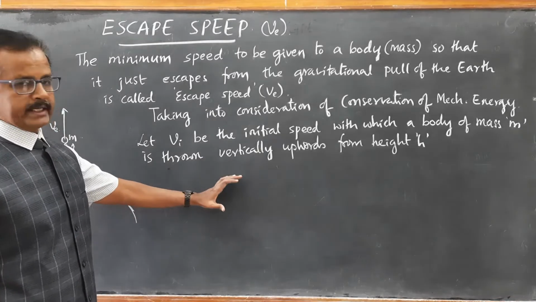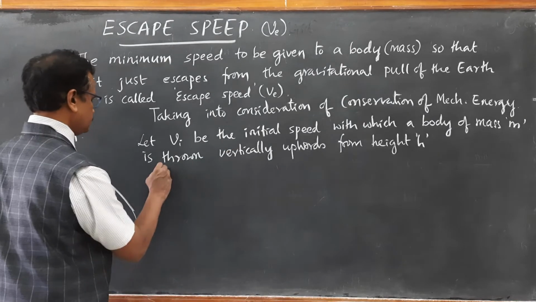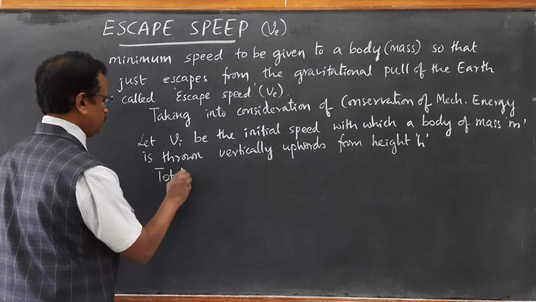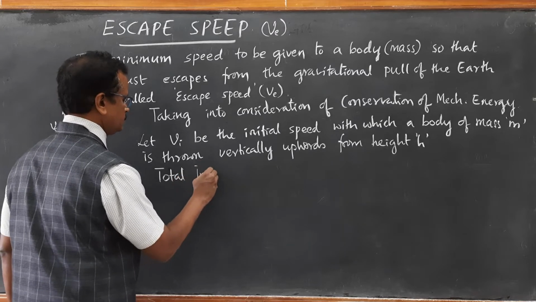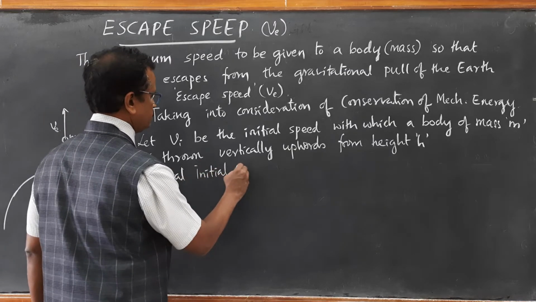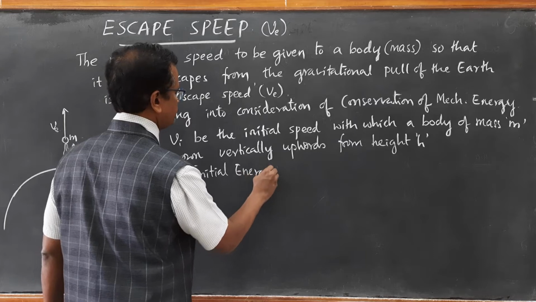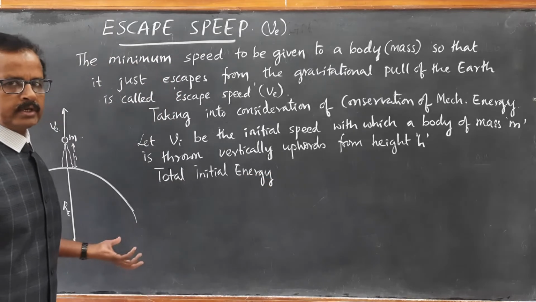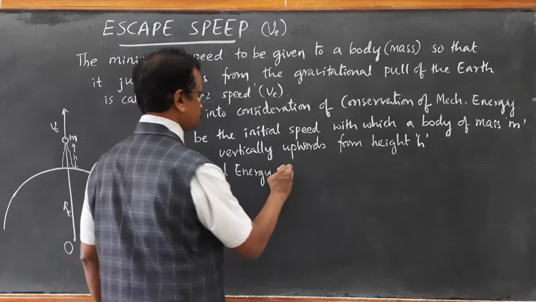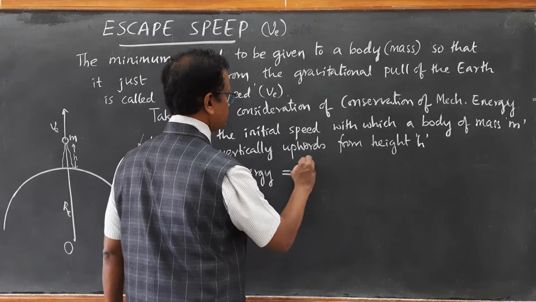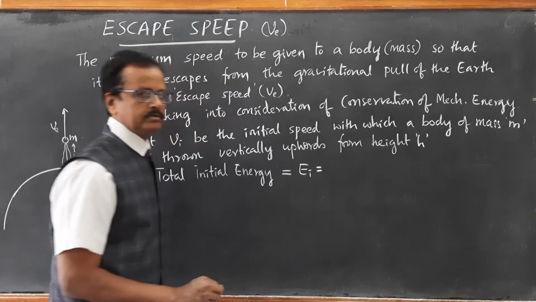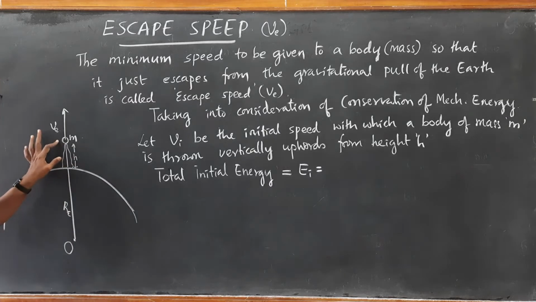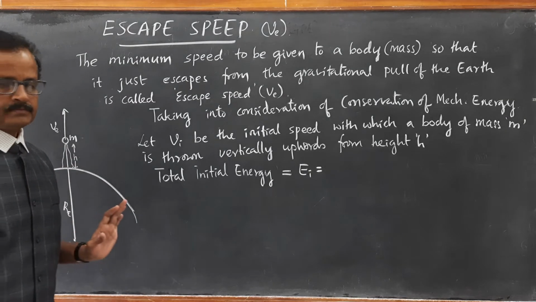Then what is the total initial energy? The total initial mechanical energy given to the object, I will write it as EI. EI is equal to the sum of kinetic energy and potential energy.